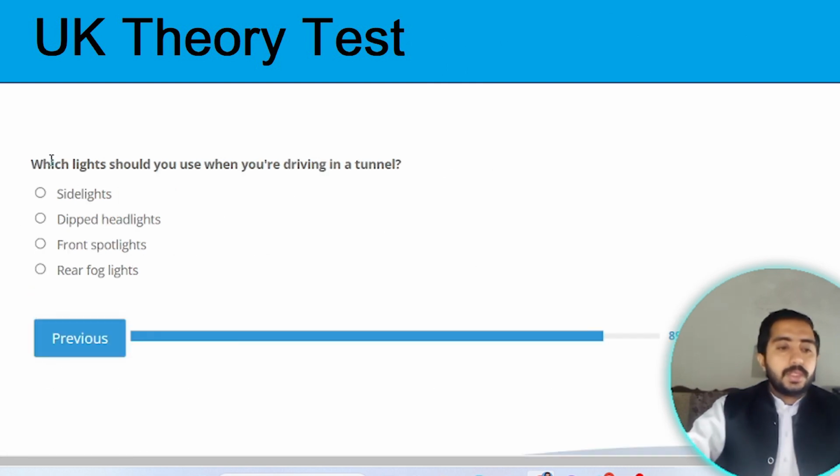Our next question is, which light should you use when you are driving in a tunnel? When you are driving in a tunnel, you need to use dipped headlights. Option B is the correct one.